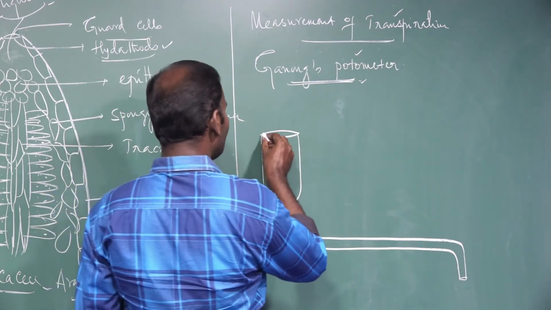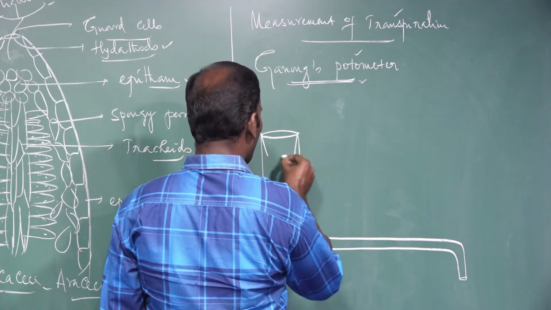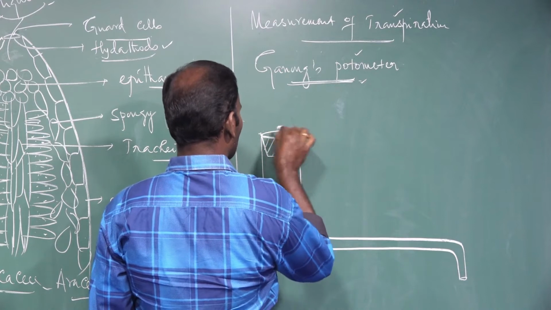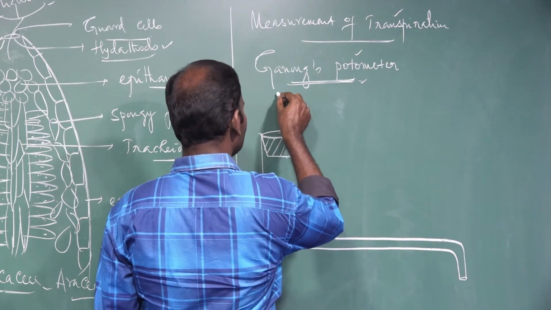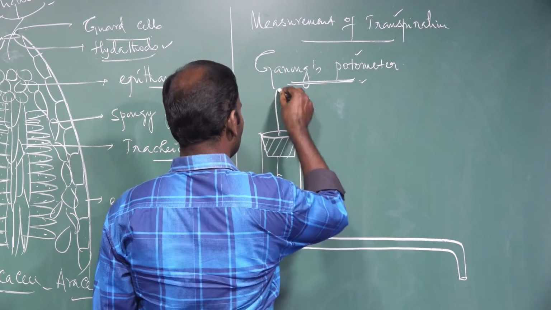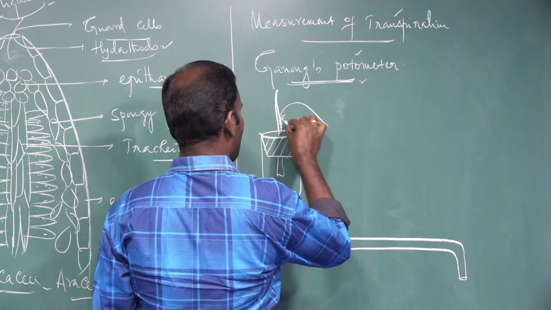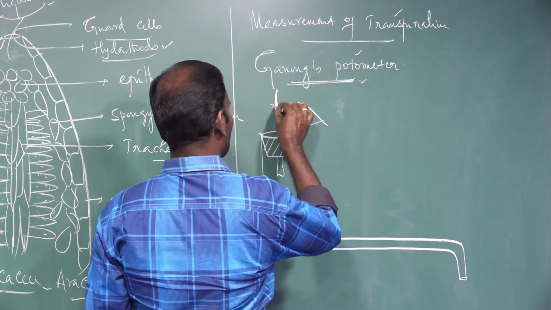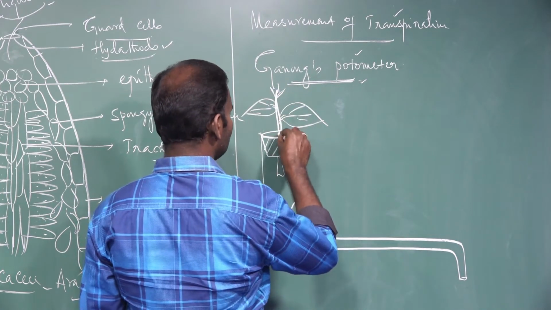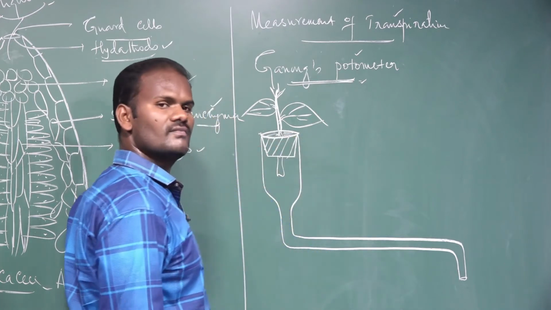These wider mouth regions are closed with a one-holed rubber cork, through which a small twig, a small branch of the plant, is inserted. The gap is completely sealed with wax.